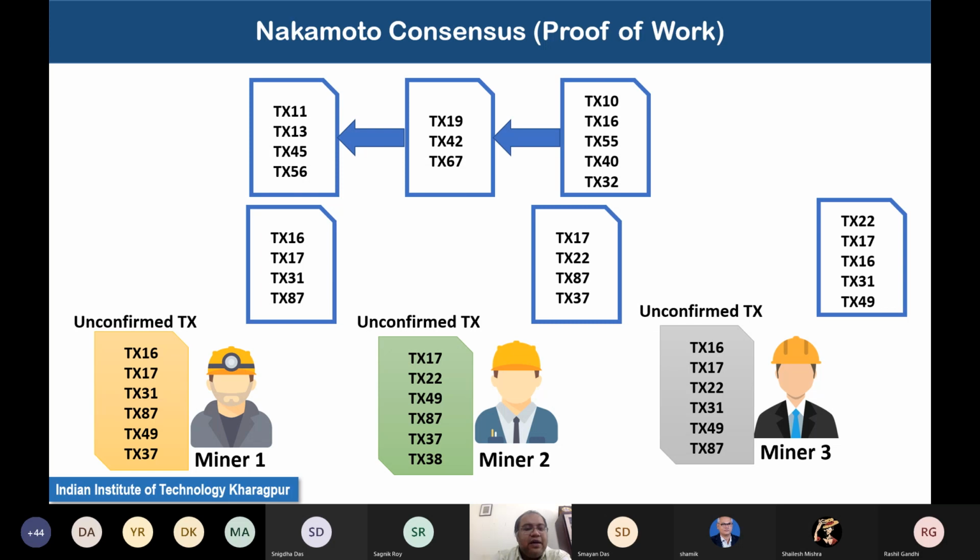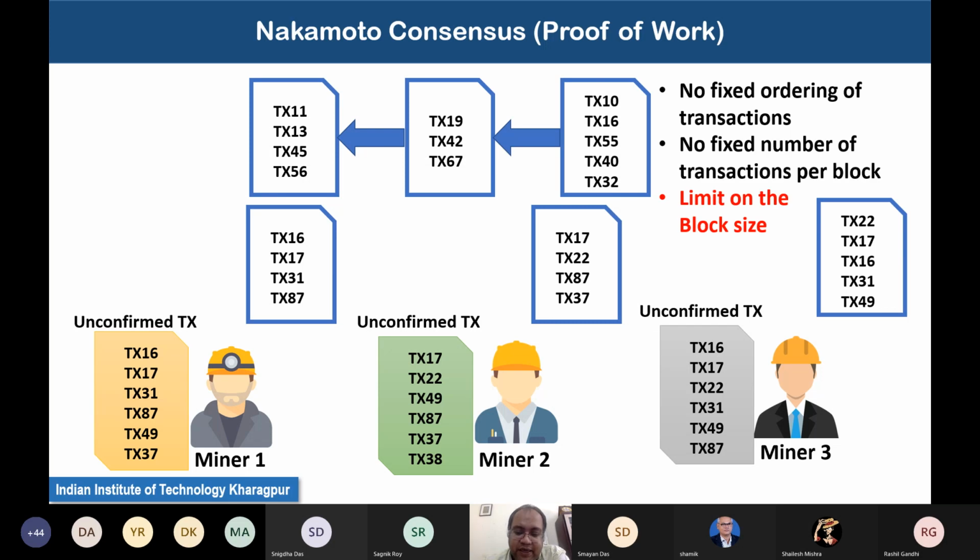So what the miner does is that the miner builds up their next block, a possible block, from the list of transactions from the unconfirmed transaction list. Now here comes the interesting fact. These individual miners are working independently. They do not know that. So if I am working as a miner in a Bitcoin blockchain, I do not know who are the other miners also trying to mine the next block. That information is not with me. So every miner is independently constructing the block.